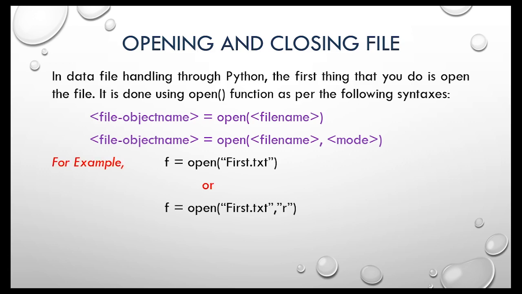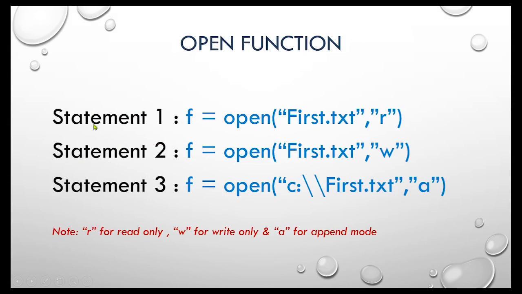For example, if you want to open the file first.txt, you must write the syntax f = open(...), where f is the file object, then after the equal sign, the open function with the name of the file, and then the mode. As I told you, we can open a file in reading mode, in writing mode, or in append mode. By default the mode is read mode. So if you do not pass any mode, by default Python opens the file in read mode. Here you can see three different statements.